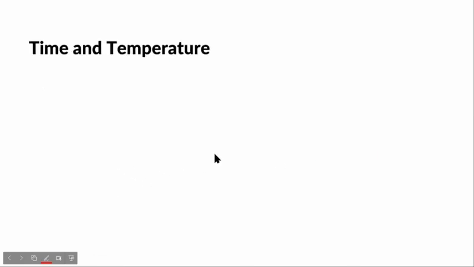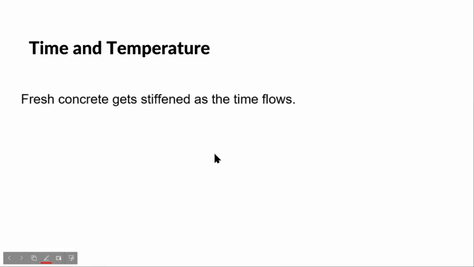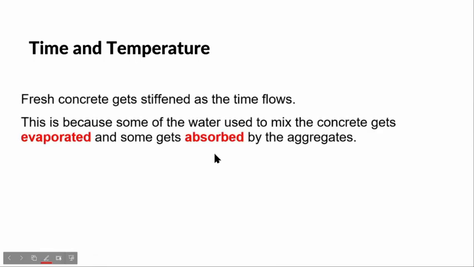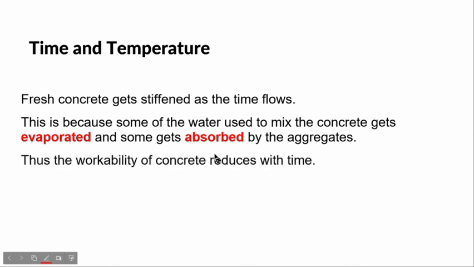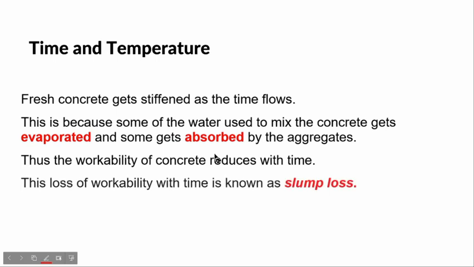Time and temperature. Fresh concrete gets stiffened as time flows. This is because some of the water used to mix the concrete gets evaporated, some gets absorbed by the aggregates, or some gets used in the hydration of cement. Thus the workability of concrete reduces with time. The loss of workability with time is known as slump loss.